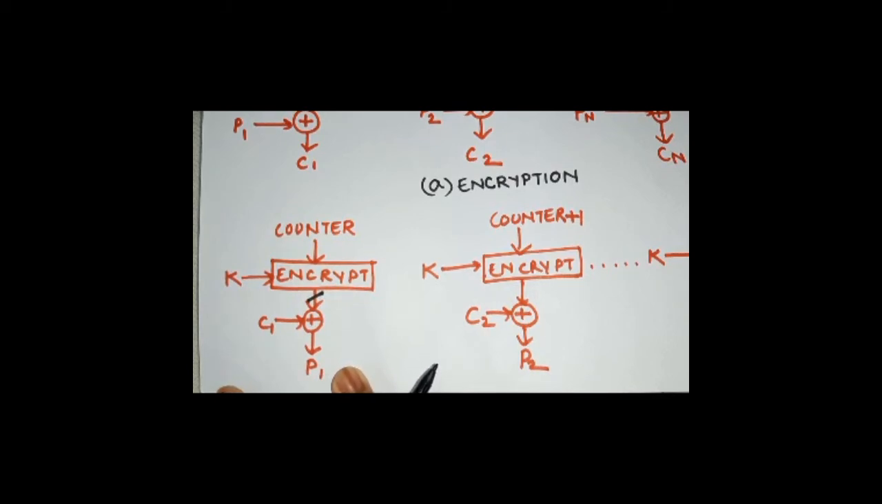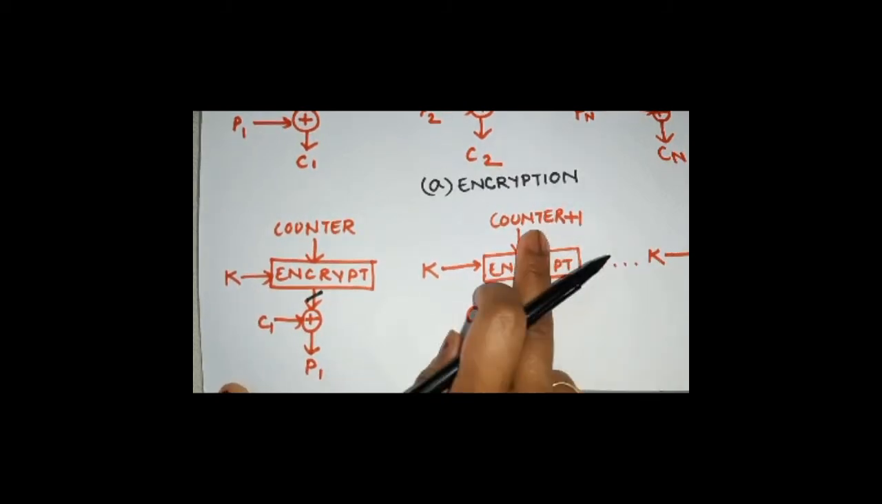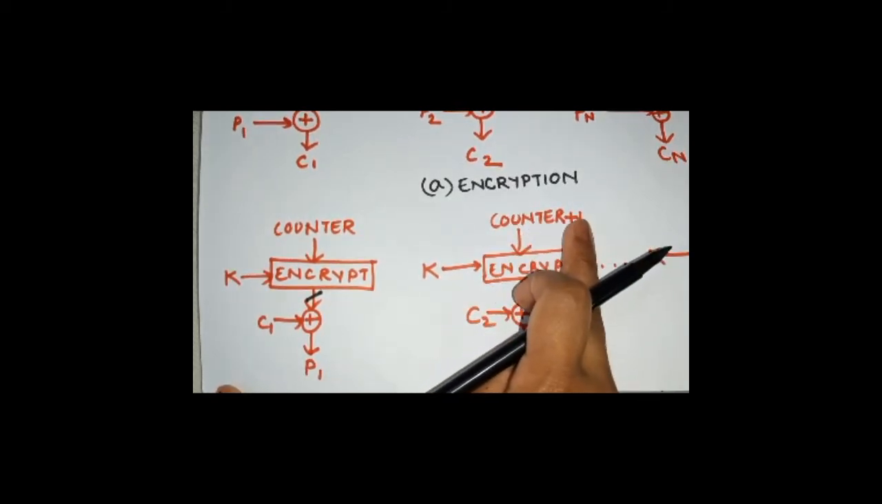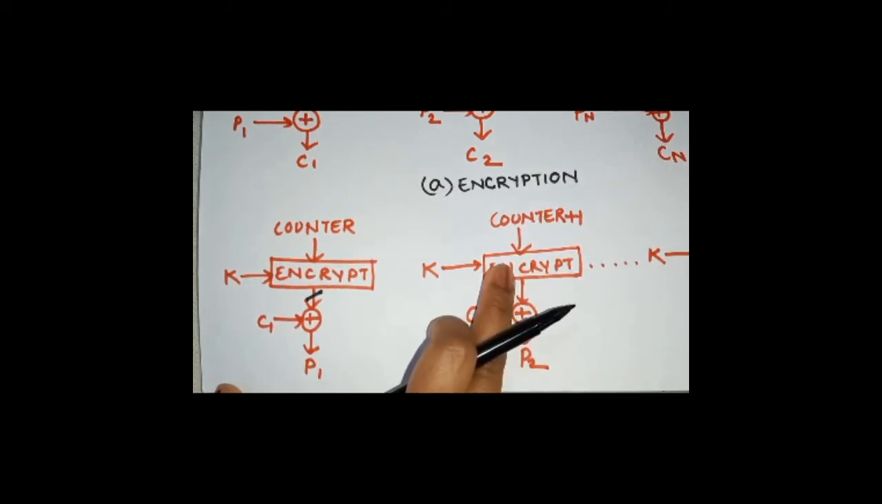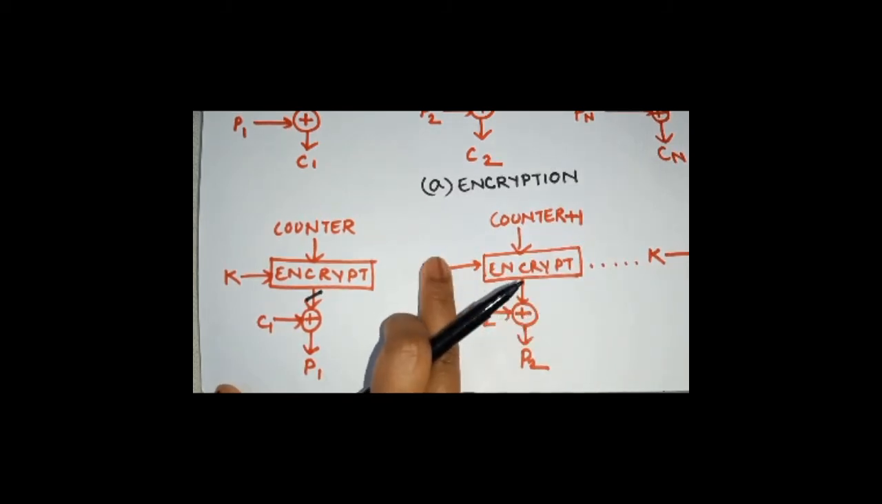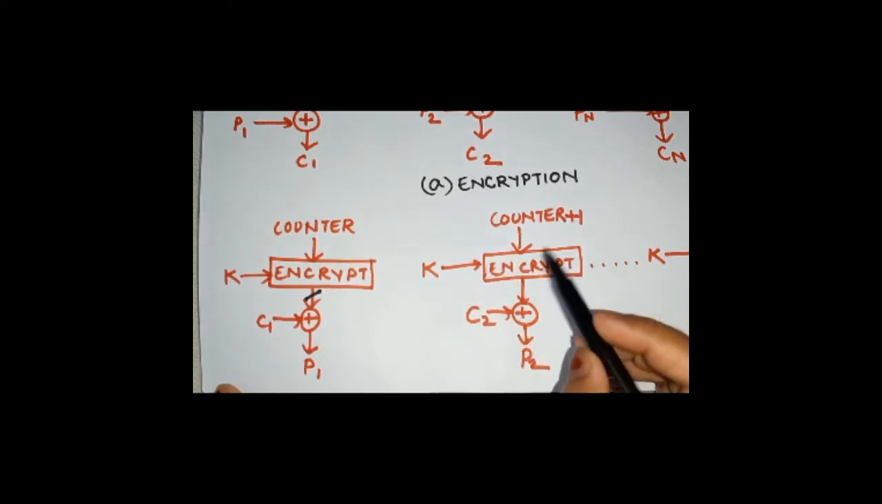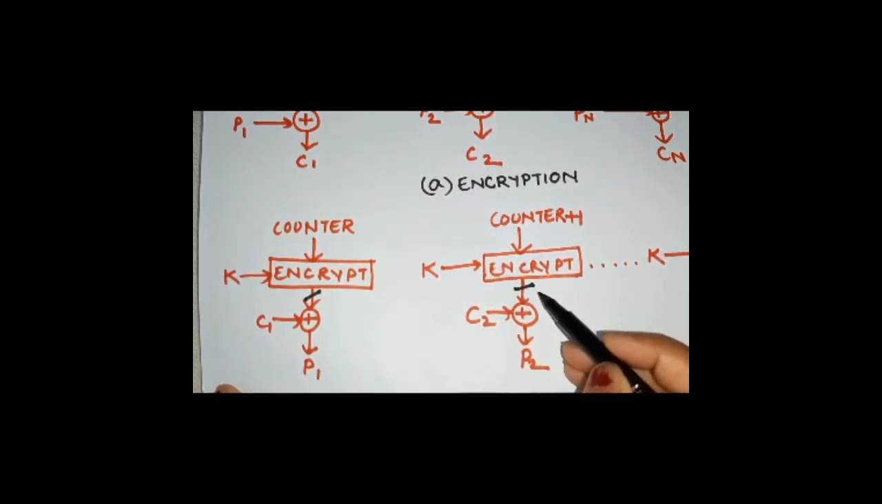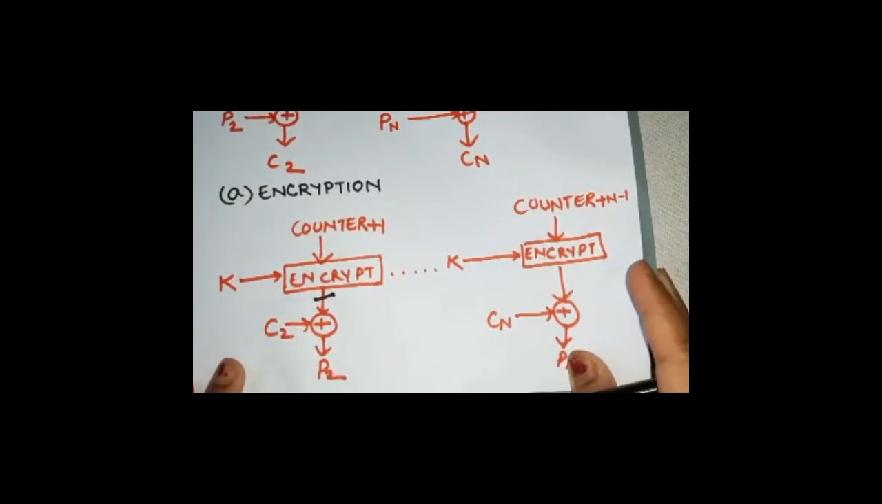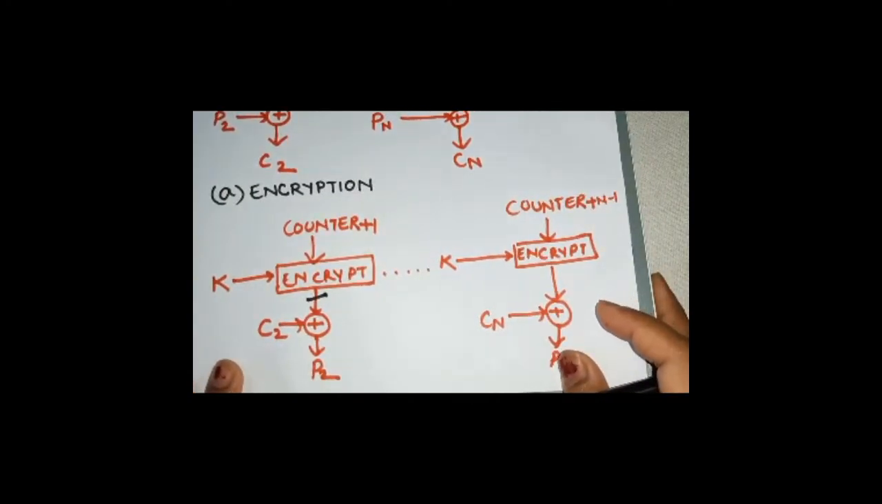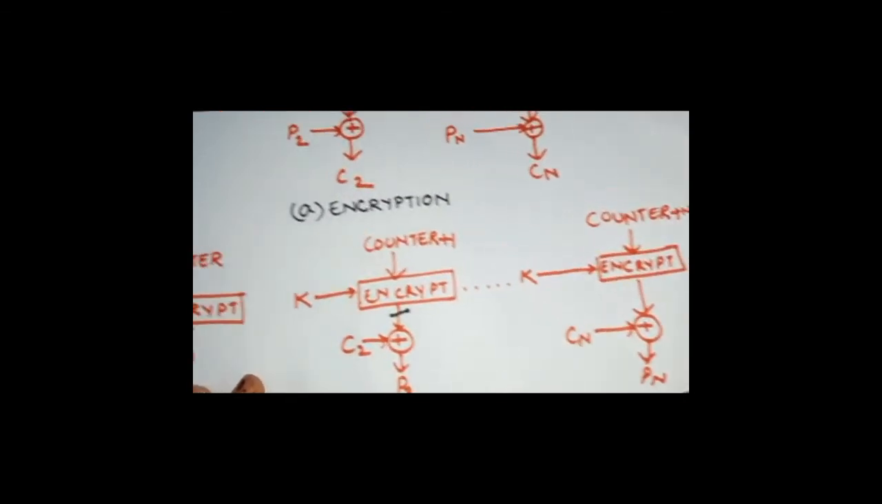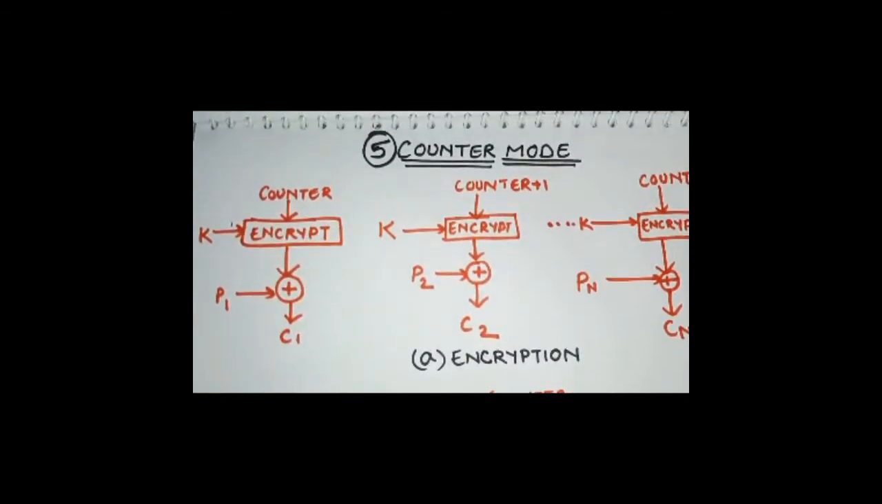This is how we'll be generating the plain text. For the next round, the counter value will be incremented by 1 and serve as the input to the encryption block along with the key value. After that, there will be an output generated. After generating an output, this cipher text will be XORed with the output and generate the plain text block. And similarly, the entire procedure is going to repeat up till n-1 steps. This is the entire counter mode operation.